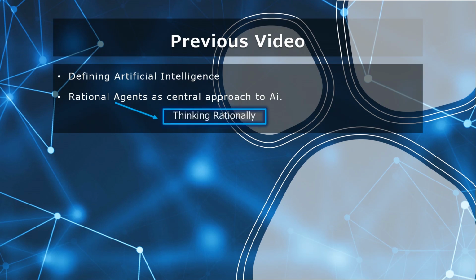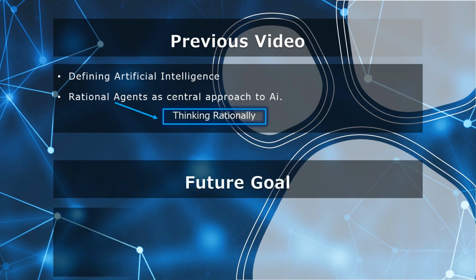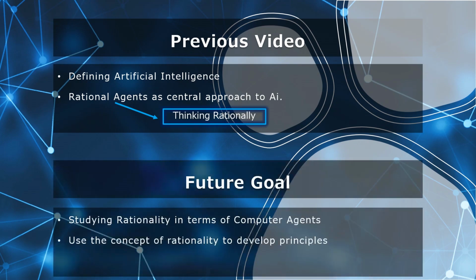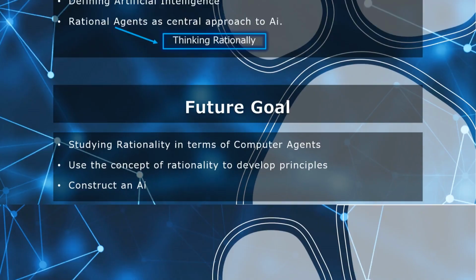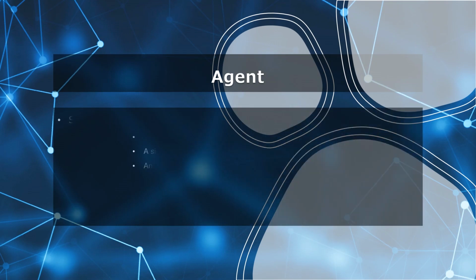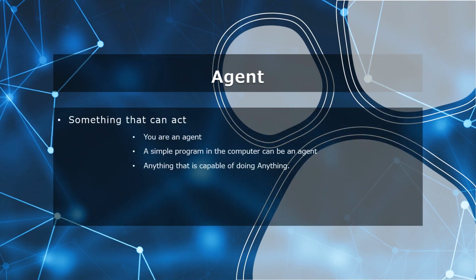Our plan is to use this concept of thinking rationally to develop a set of design principles for building successful agents that can be called intelligent. So to say, make an artificial intelligence of our own. And so let's first take a look at what is an agent. First of all, an agent is something that can act. Starting with yourself, you are an agent because you can perform an action. You are capable of performing a task, and so that makes you an agent in this environment.